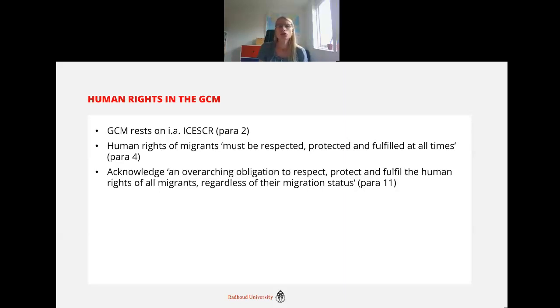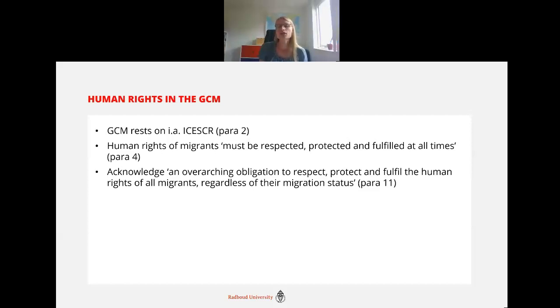And they acknowledge an overarching obligation to respect, protect, and fulfill the human rights of all migrants, regardless of their migration status. So here we see that the Compact really echoes this human rights language and seems to really protect the human rights of all migrants, regular as well as irregular.